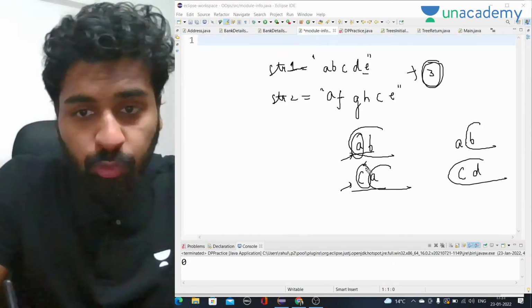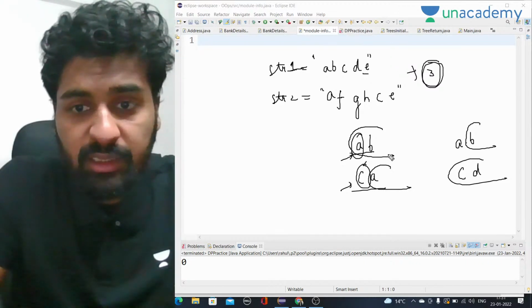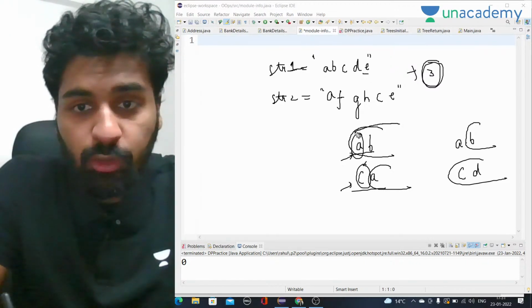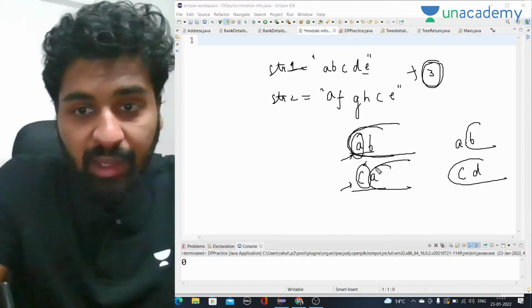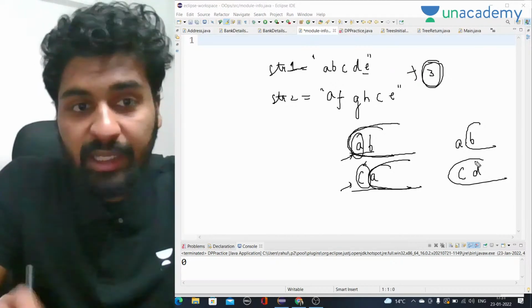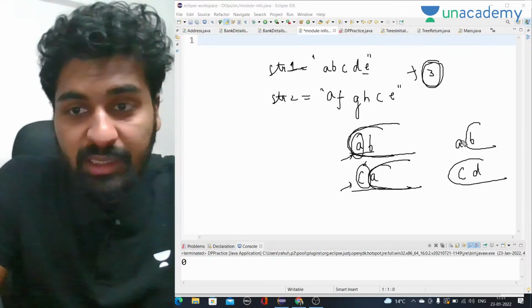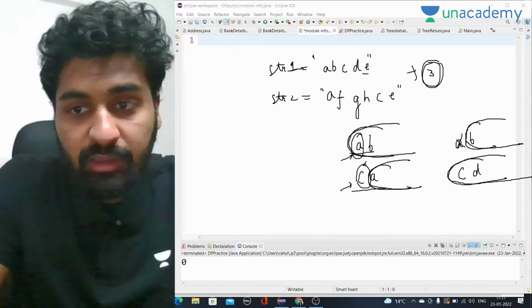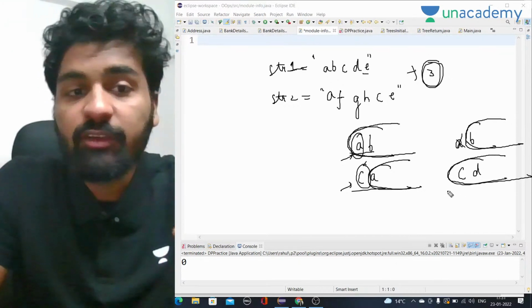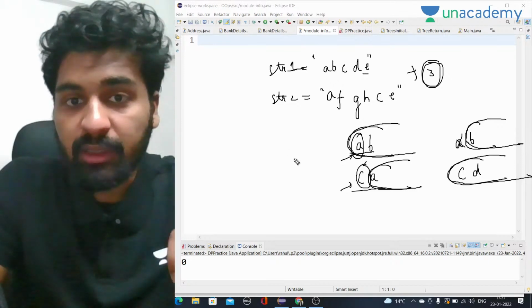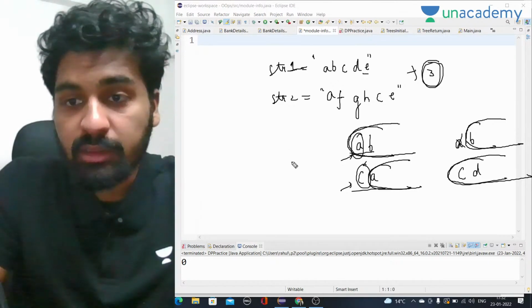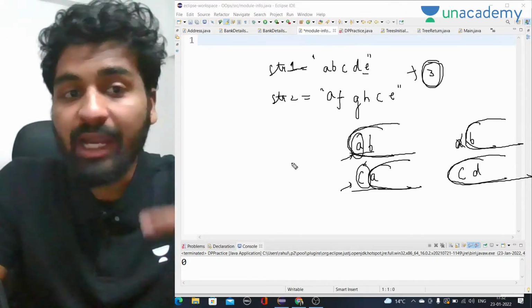Either we don't take this C and find the common subsequence in this string and this string. The second option is that we don't take this A, we start from B and find the common subsequence in this part. Whichever gives the maximum length of the subsequence will be my answer.